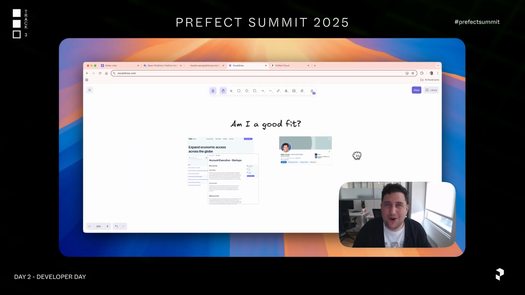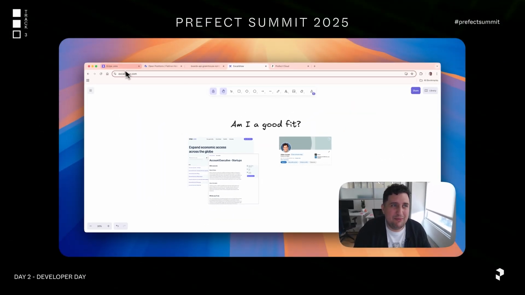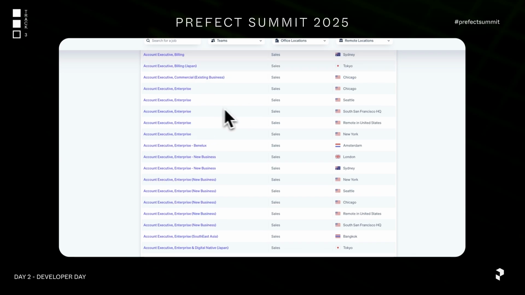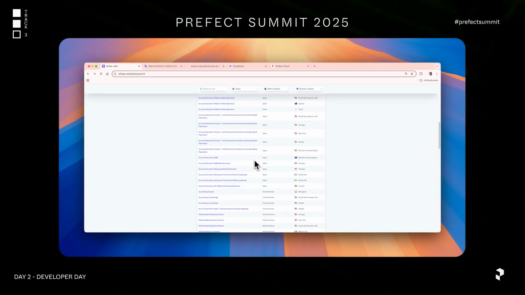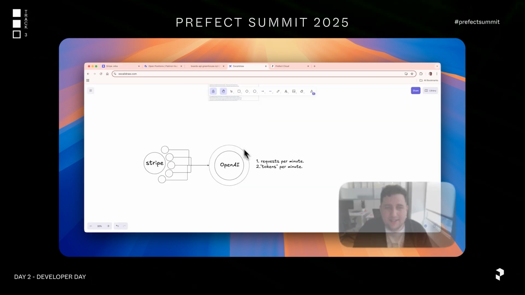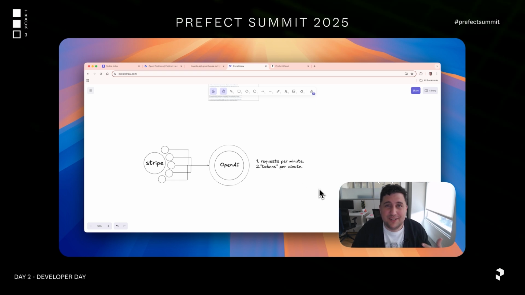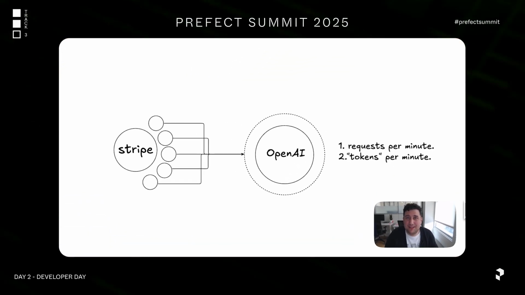So why is this a hard problem? It's a hard problem because if you go look at any one of these job boards, you're going to see thousands and thousands and thousands of jobs. This is hard for a human to do, but it's also kind of hard for a machine to do too because of problems in concurrency. Concurrency is the problem of how do you manage massively parallelized calls to a centralized resource?